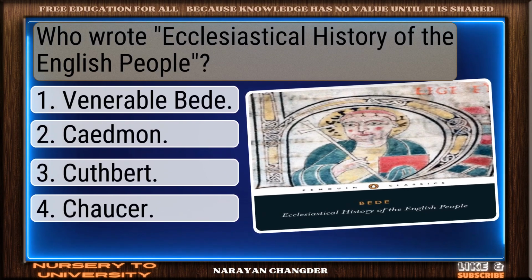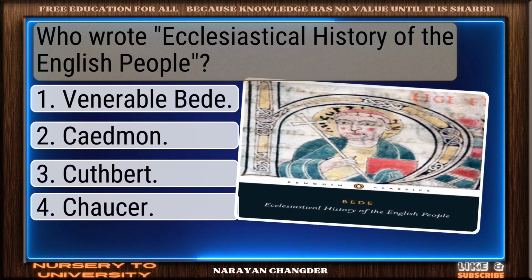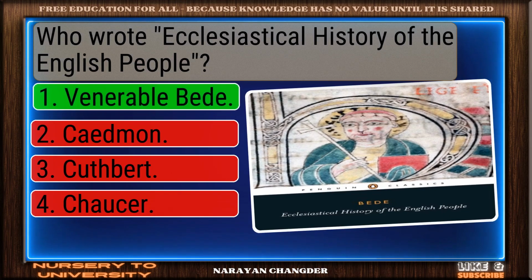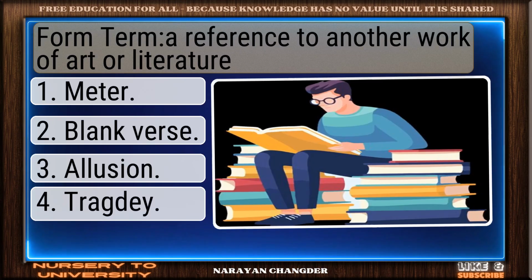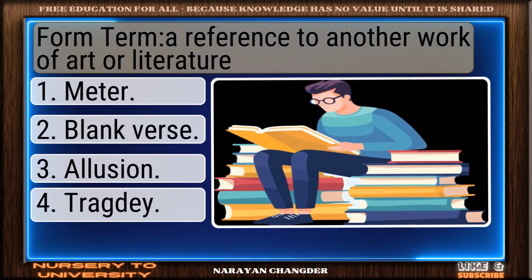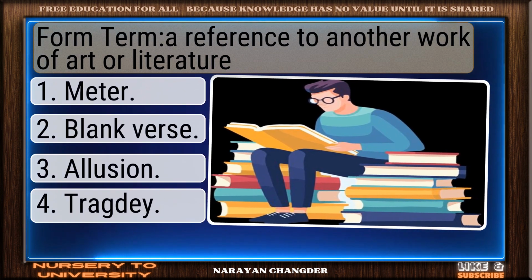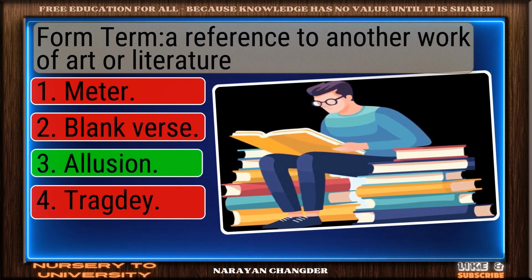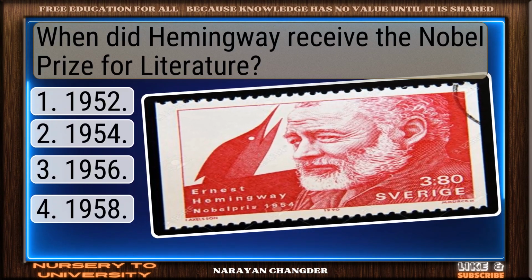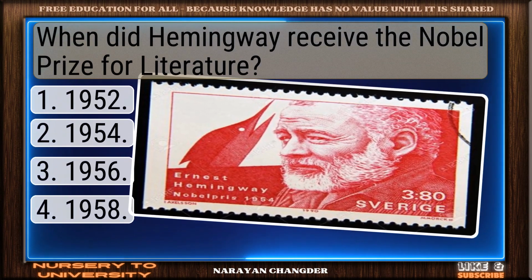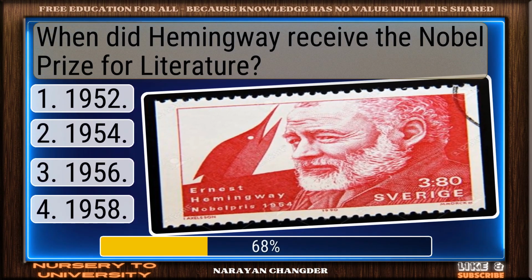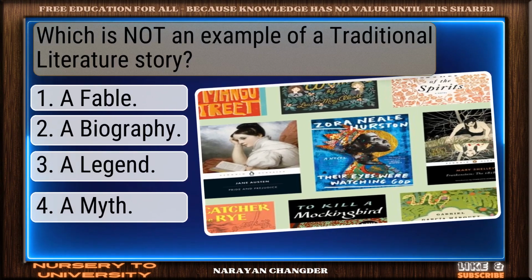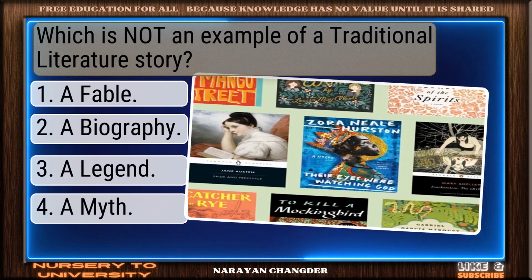Who wrote Ecclesiastical History of the English People? You got it. Venerable Bede. Form term, a reference to another work of art or literature. You chose allusion, correct? When did Hemingway receive the Nobel Prize for Literature? Right choice, 1954.